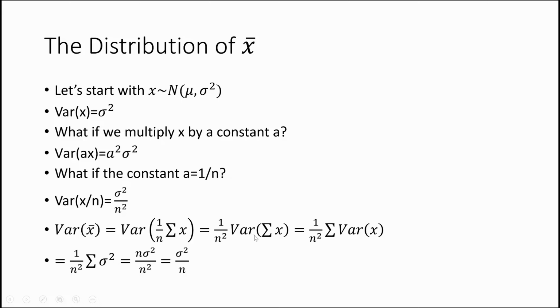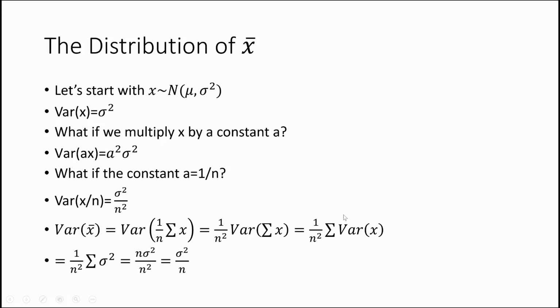Now we're concerned with the variance of the sum of the x's. Here, it might get a little bit more confusing. You might say, well, how can I use this function over a sum? Remember, one of our assumptions of a random sample is that each one of the x's is chosen randomly. And if each one of the x's is chosen randomly, then there is no covariance between x1 and x2, right? They don't talk to one another. So because of that, we can push this variance operator inside of the sum, and rewrite it as 1 over n squared times the sum of the variance of x.